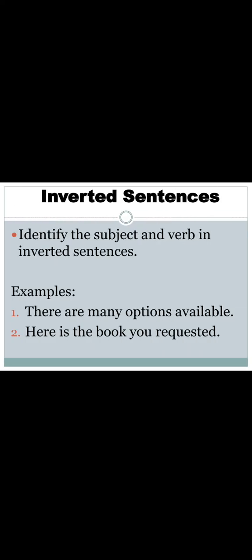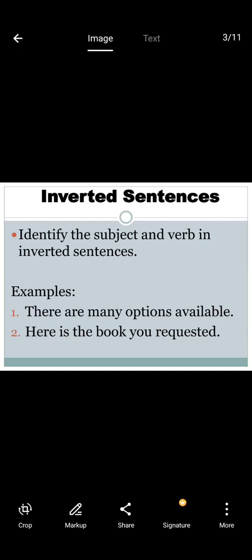And in some cases of inverted sentences, you see some examples here. Identify the subject and verb in inverted sentences. Examples: There are many options available. Here the "are" agrees with "options", so it is plural. And: Here is the book you requested, the particular book they have requested. So here "is" agrees with "book".